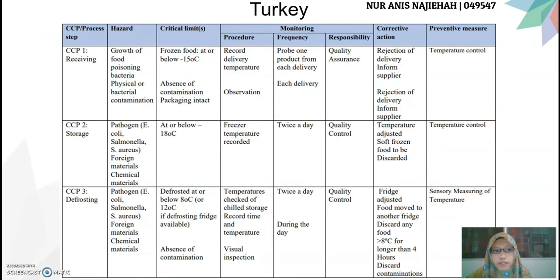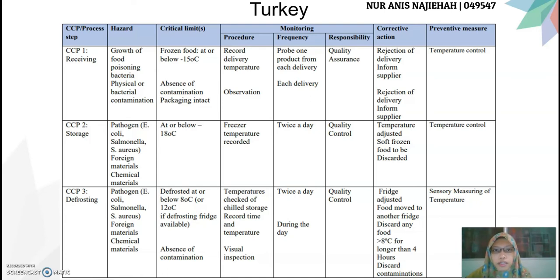Turkey. For receiving, the critical limit for frozen food is at or below minus 15 degrees Celsius. Record the delivery temperature. It should be done for each delivery by the quality assurance. If there is anything wrong with the receiving, reject the delivery and inform the supplier. Make sure the temperature is controlled.